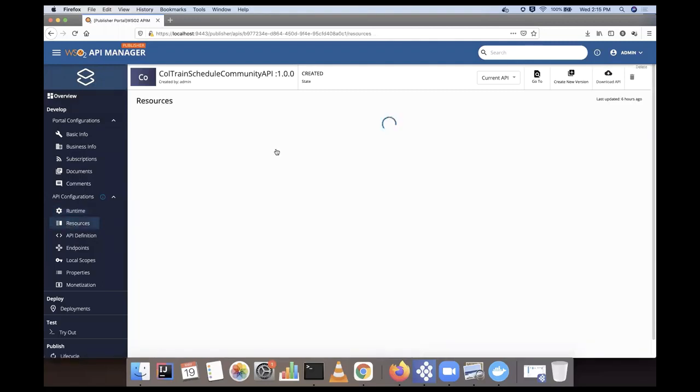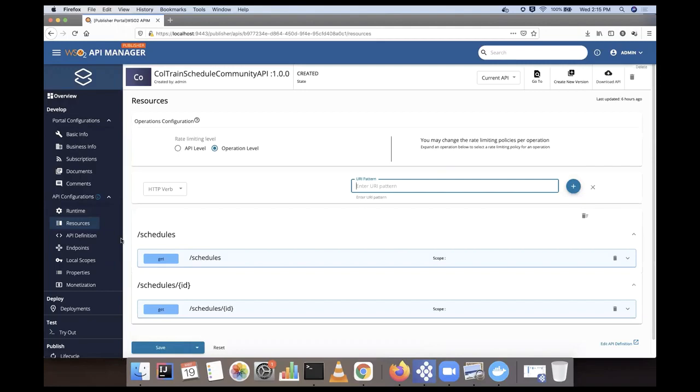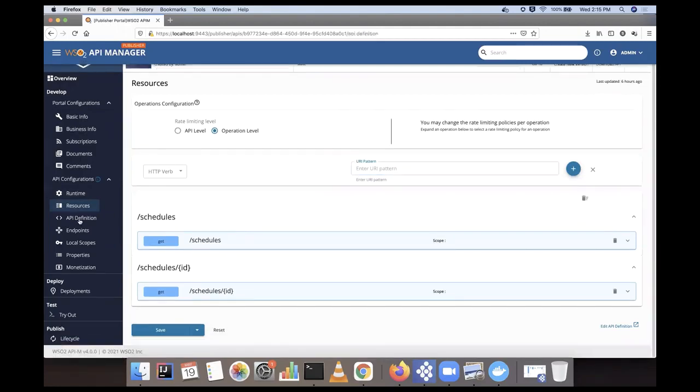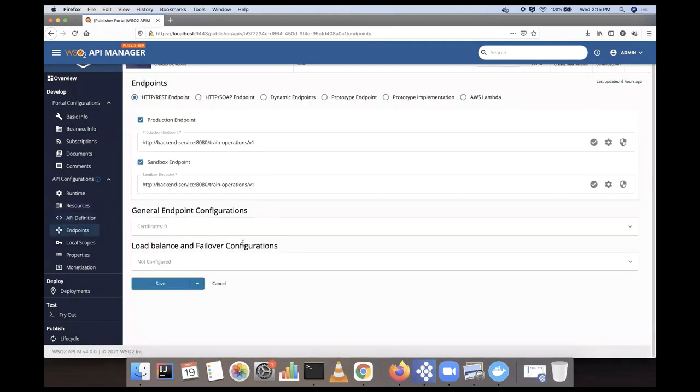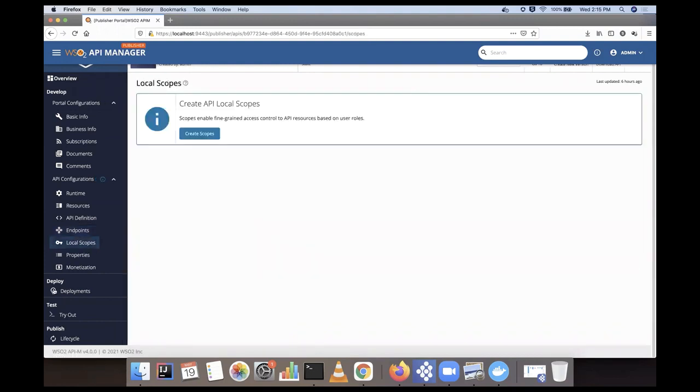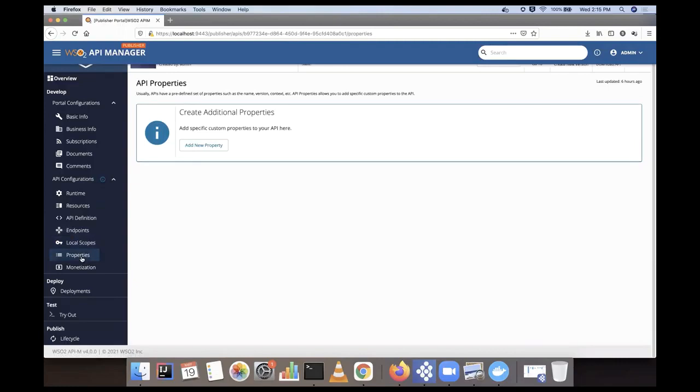And this is the resource view. Then you can see the OpenAPI definition here, and you can change it if needed. And this is the endpoint configuration. Here you can provide load balancing, failover, different failover criteria, and how you are going to suspend the API endpoints, that sort of thing. This is the scopes, and then here we have API properties. If you are not satisfied with the available properties, you can add a new property.